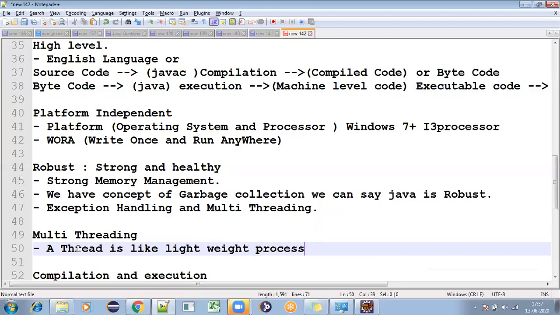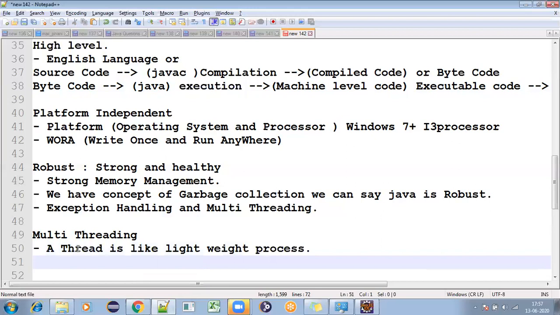And we can say a thread is a separate program executing concurrently.